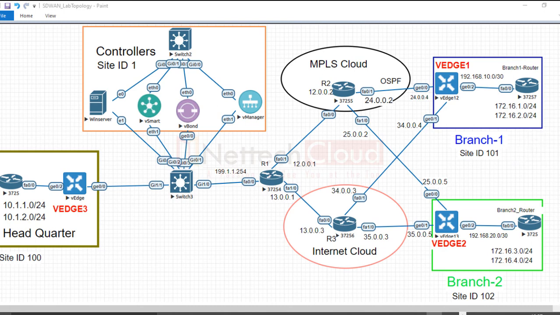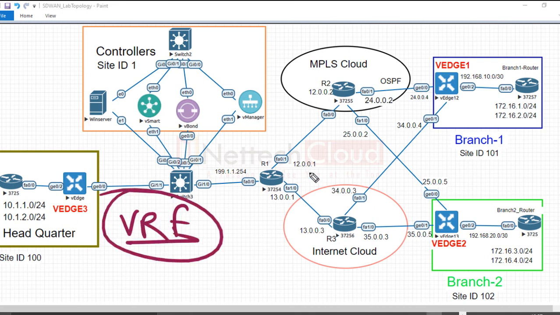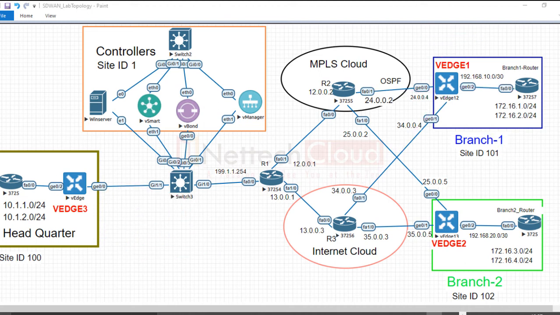If you are aware of the VRF concept in traditional routing, it is very much the same as VRF, virtual routing and forwarding. Routing table virtualization means this vEdge router has three separate routing tables: one for management, that is 512, another for transport, that is VPN 0, and the third one VPN 10. And without configuring any policy, like route leaking, the different VPNs will never communicate with each other, right? As we see in the VRF concept. By default, inter-VRF routing is never allowed.